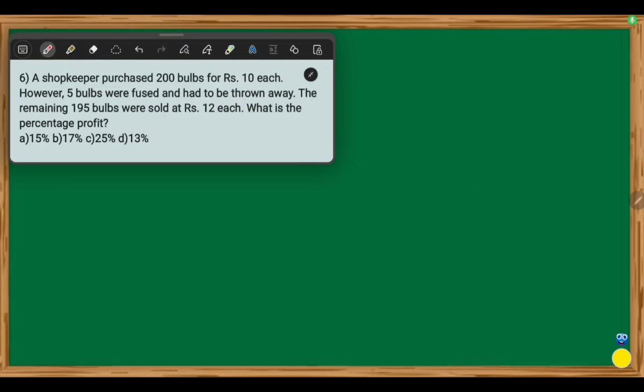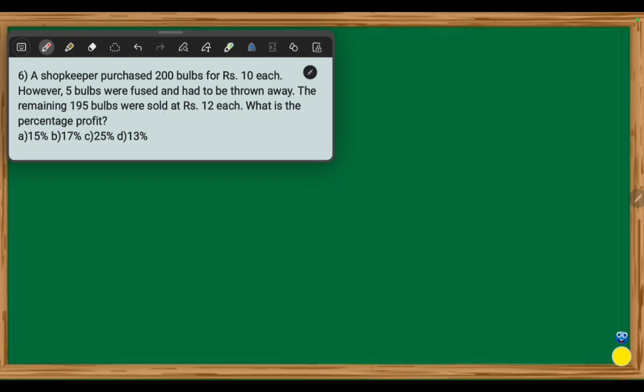Look at the sixth question. A shopkeeper purchased 200 bulbs for rupees 10 each. However, 5 bulbs were fused and had to be thrown away. The remaining 195 bulbs were sold at rupees 12 each. What is the percentage of profit? 4 choices are given. At first try yourself.